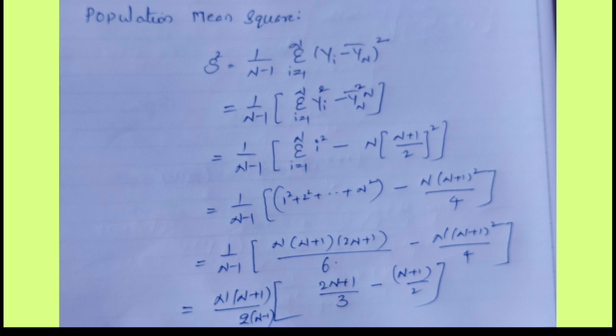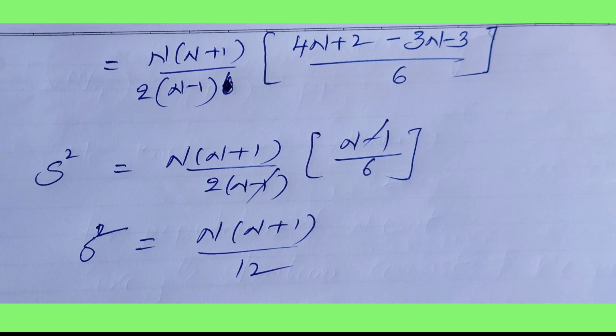Here we take the LCM, which is 6: 3 times... we multiply the first by 2, getting 4N + 2, and the second by 3, getting 3N + 3. The total value is 4N + 2 minus 3N minus 3, which gives (N − 1)/6. The remaining term is N(N + 1)/2 times (N − 1)/6, and N − 1 cancels. So finally we get S² equal to N(N + 1)/12.